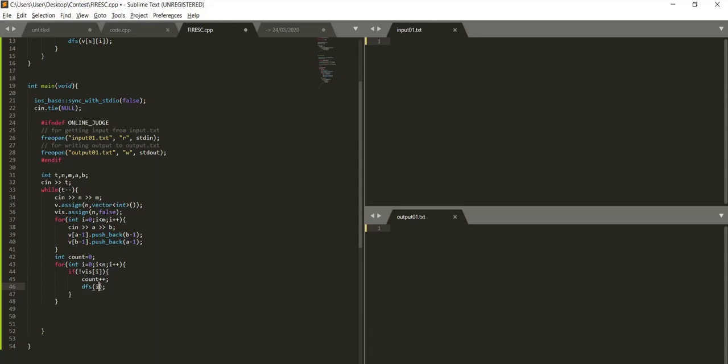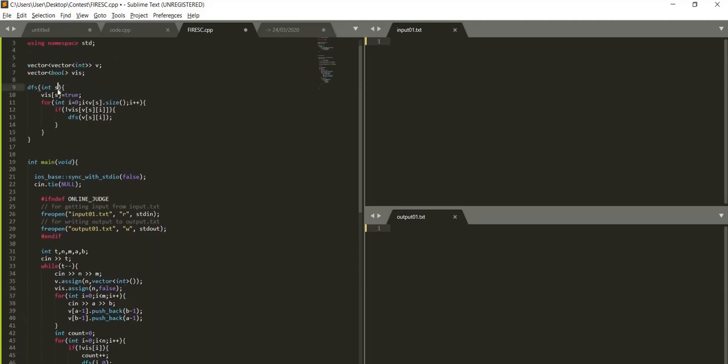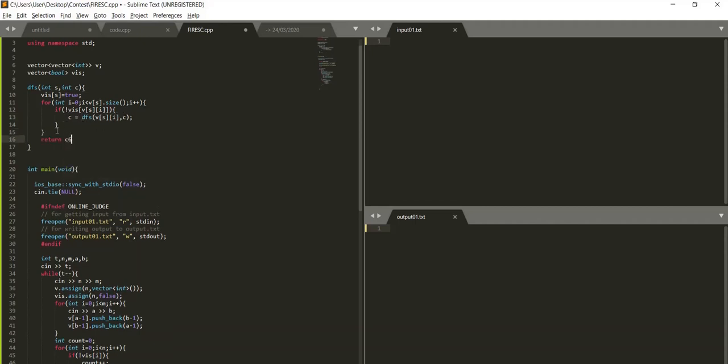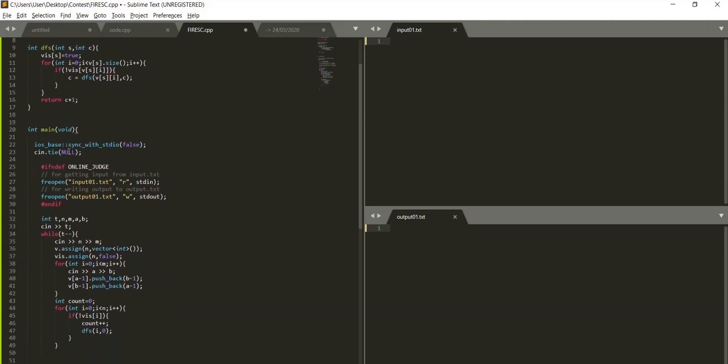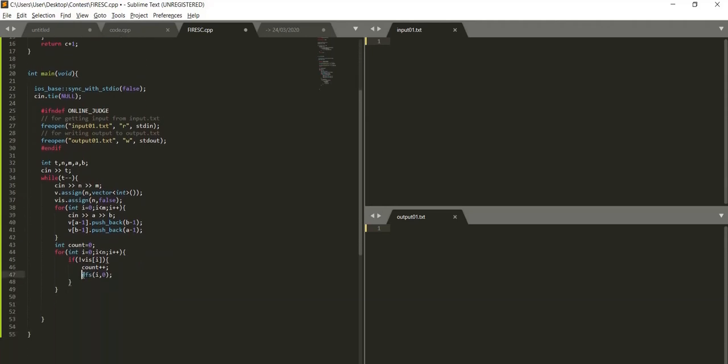We also need to find the number of captains, so we need to find the number of nodes also. So we'll add a parameter here, c. We'll pass c, it would be a return value too, and at the end we would return c plus 1. So it's like from where it was called, that plus 1. So this would give us the number of nodes in each connected component, and that would be stored in the result, as we need to find the number of ways of choosing the captain. So we could directly multiply it from here this way.